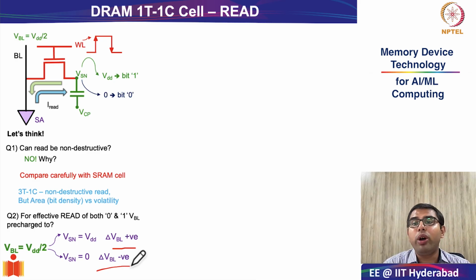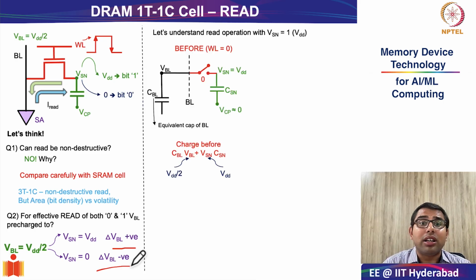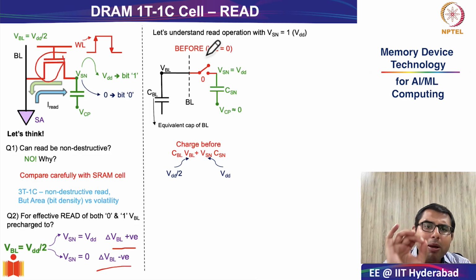And now we are going to ask a very important question, which I had kept in suspense for you. So we will now understand the read operation through this very simple diagram, very simple schematic, where we will consider that this complicated NMOS transistor is nothing but a simple switch. Now, let me motivate why we are doing this before going ahead and doing the charge share analysis. The idea is very simple.